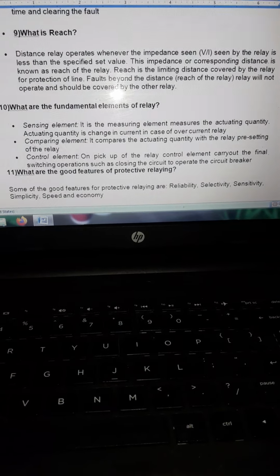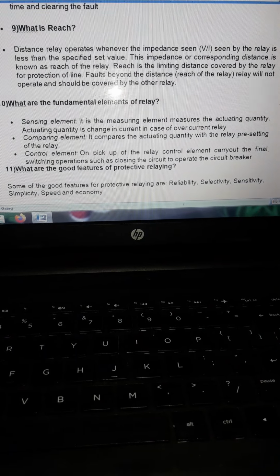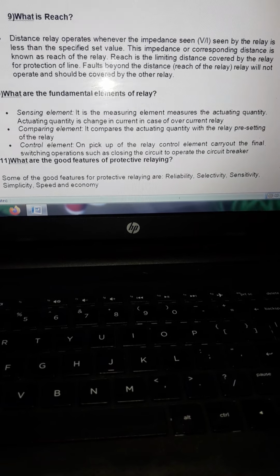The next question, what is reach? A distance relay operates whenever the impedance seen by the relay is less than the specified set value. If the impedance seen by the relay is less, then the distance relay will operate. Reach is the limiting distance covered by the relay for protection of a line.